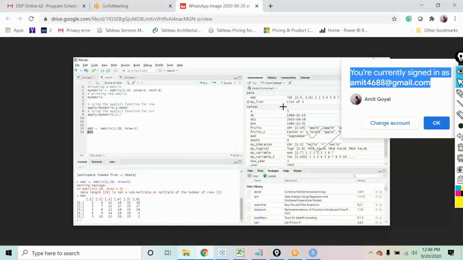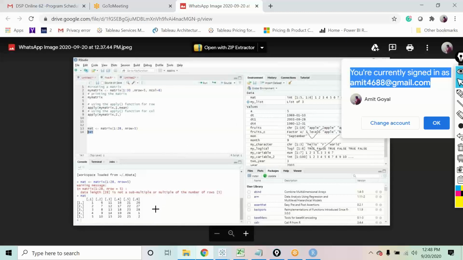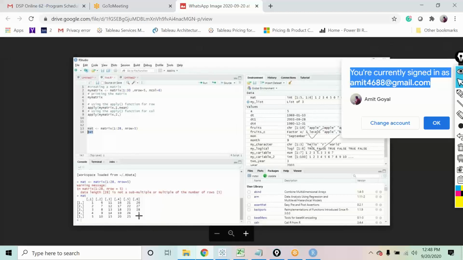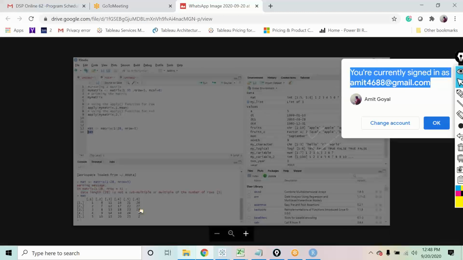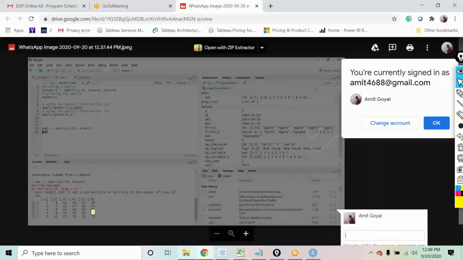In this, you are getting 1:5 and 1:6 that you have created: 1, 2, 3, 4, 5, 6, 7, 8, 9, 10, and it is repeating the numbers 1 and 2 over here. This is what you are saying, that it has repeated the numbers. Yes, sir. Did you use any other function in this?